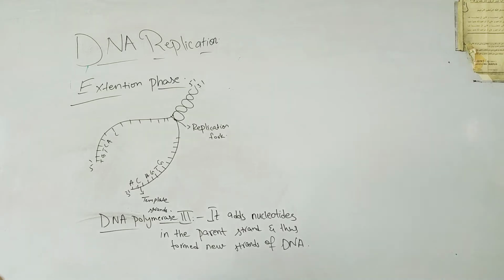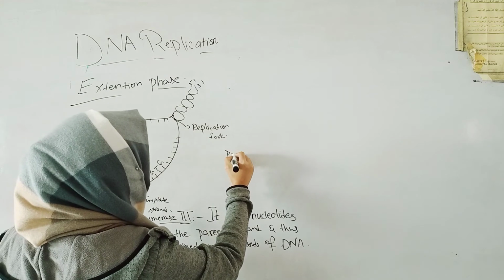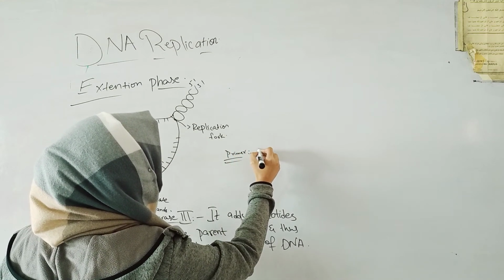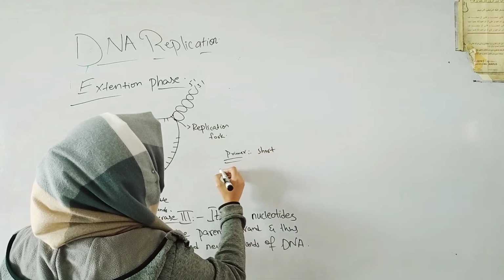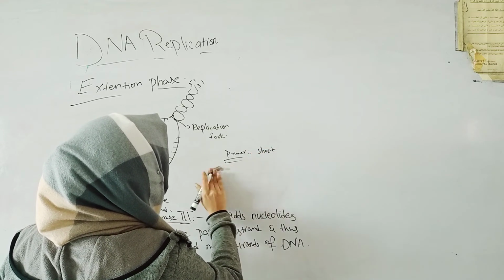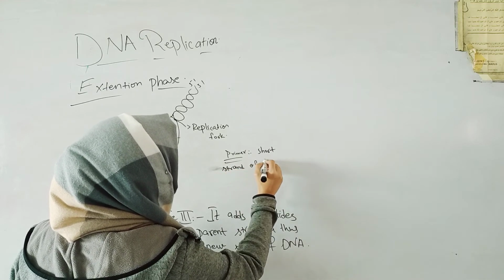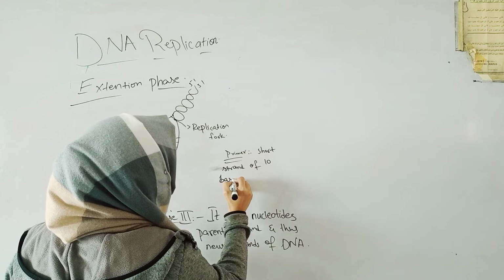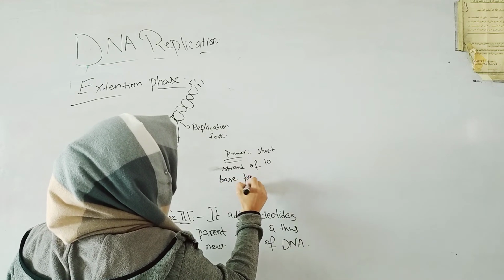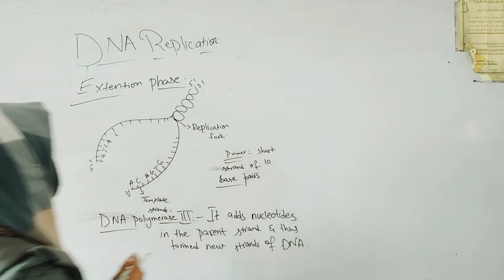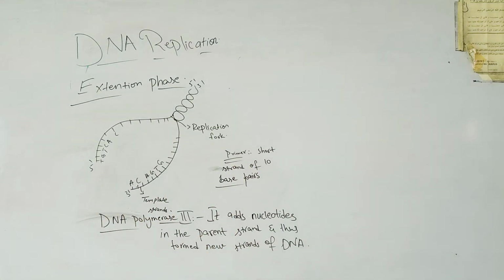What is a primer? Primer is a short strand of 10 base pairs, or 10 nucleotides. And what does the primer do in DNA replication?